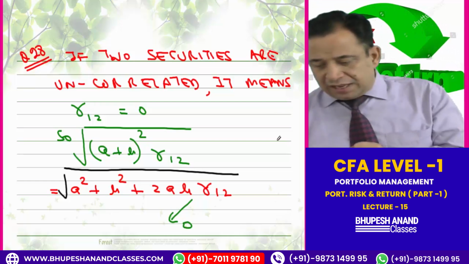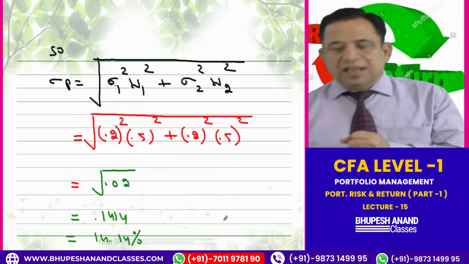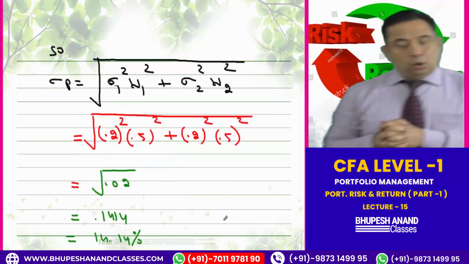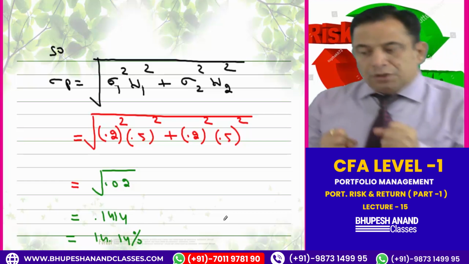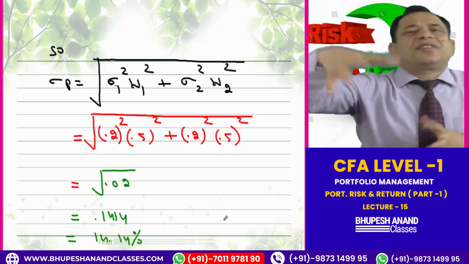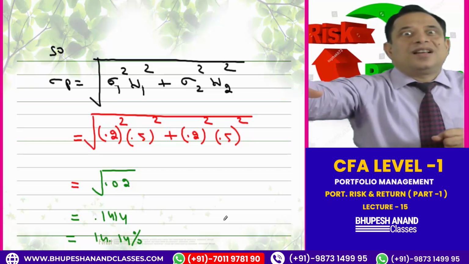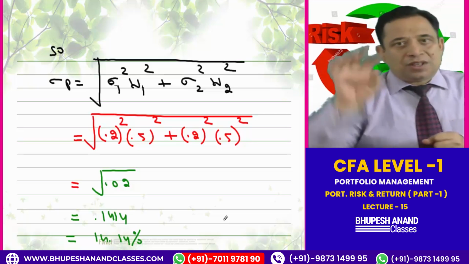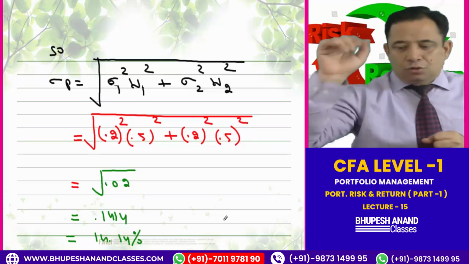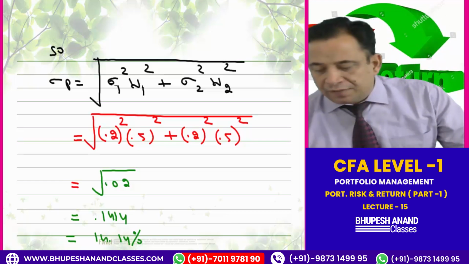So the same thing I have done here. Just see, standard deviation of 1 whole square into W1 whole square plus standard deviation of 2 whole square into W2 whole square. I have just fed the figures. And now this whole process has not been given in your CFA curriculum solutions. I have seen that, so I have given it to you in the simple form, even the steps, and that comes to 14.14%.